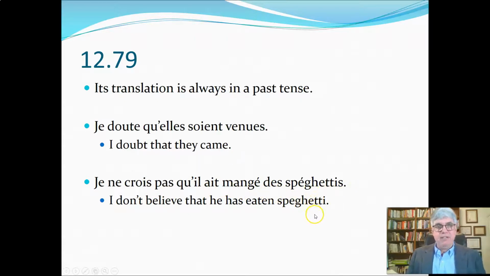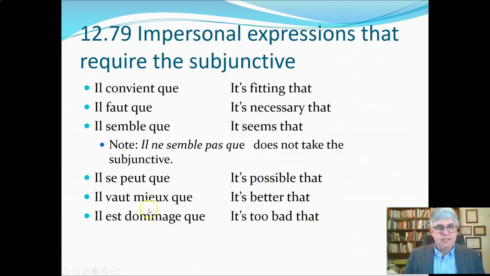Now, in English, spaghetti is not countable. You just get a plate of spaghetti. You can't count how many spaghettis you have. We don't do that in English. You can have lots or not much. You can have too much too, but don't do that. But in French, spaghetti, like noodles, is countable. You can have one noodle, two noodles. You can have one spaghetti, two spaghetti. And so that's why we use the plural indefinite. So I don't believe that he has eaten any spaghettis, or we would say he's eaten spaghetti.